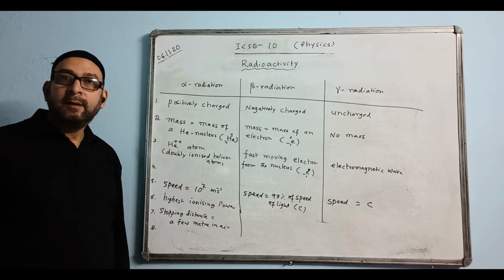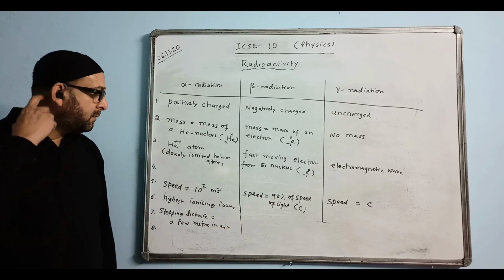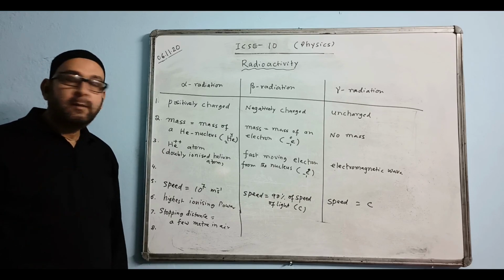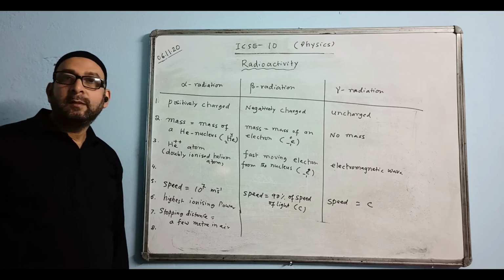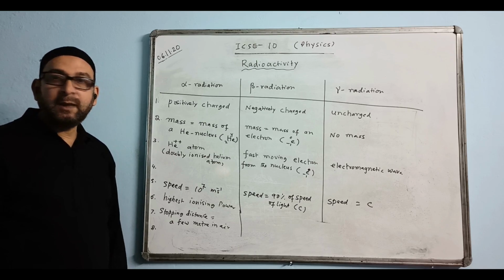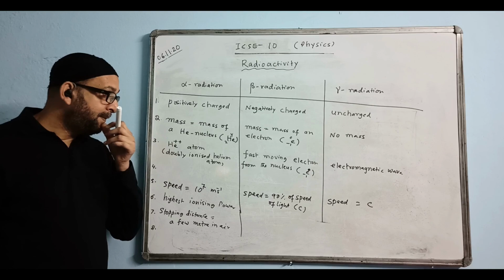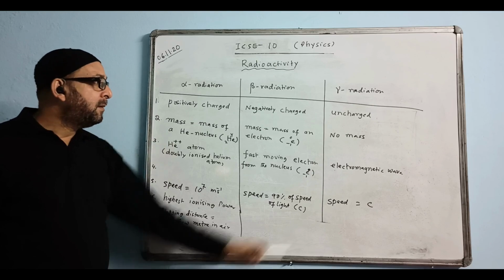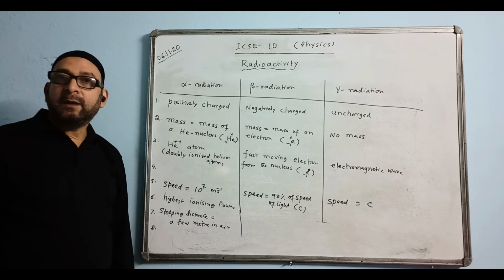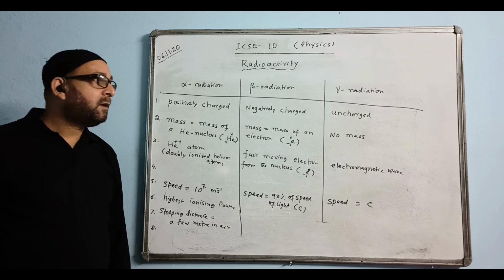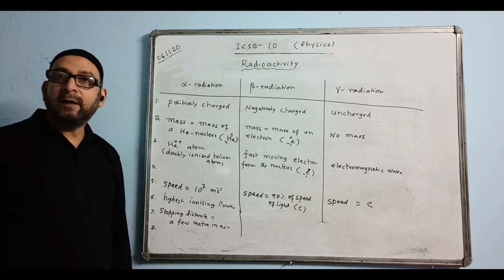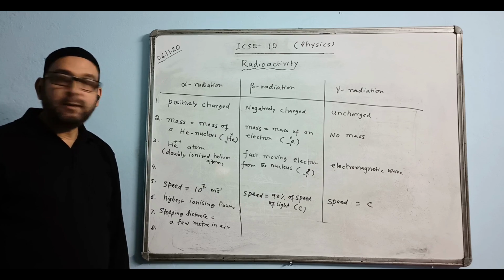What do you write for beta? Can be stopped by 5 mm thick aluminium. And for gamma you write can be stopped by 5 mm thick lead block.